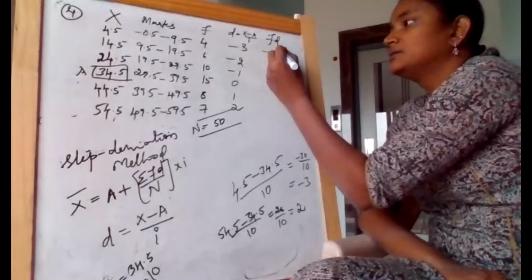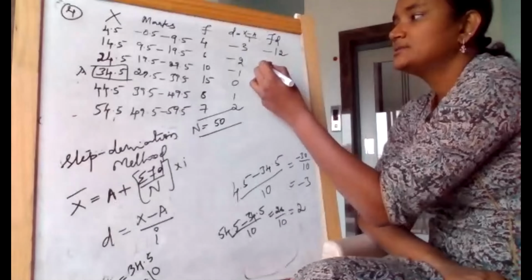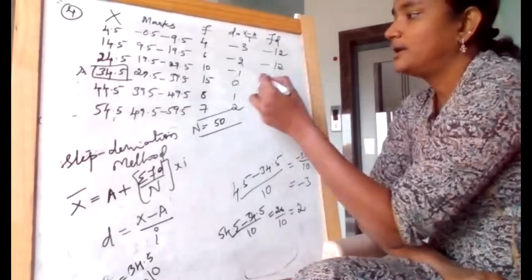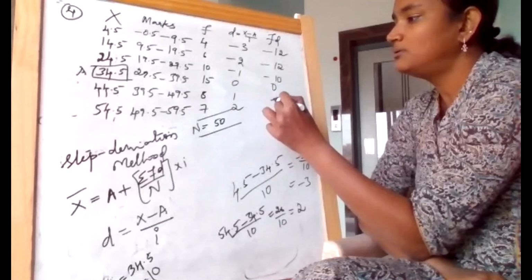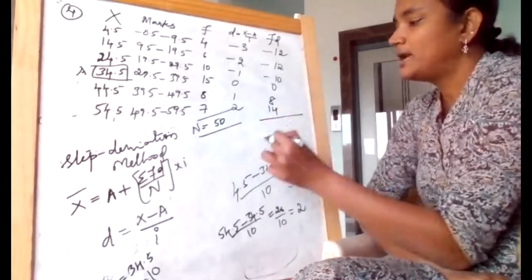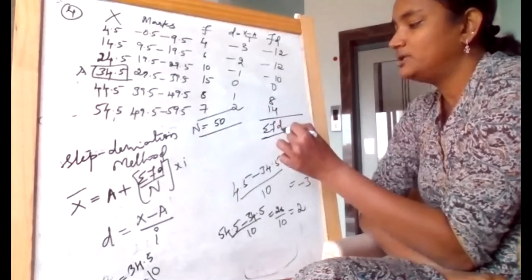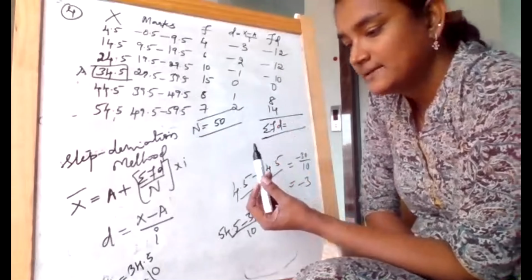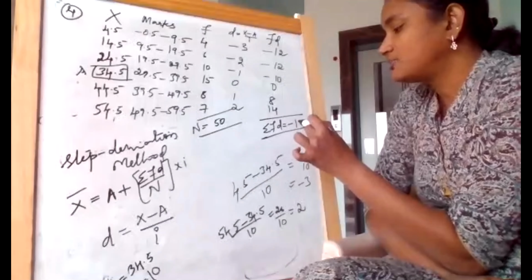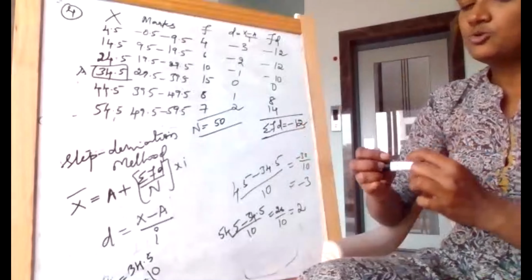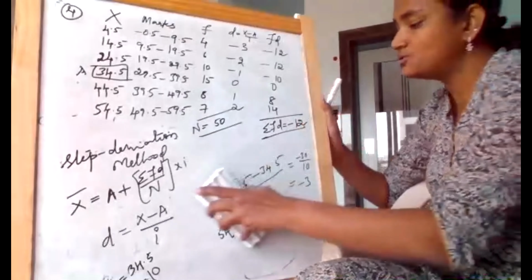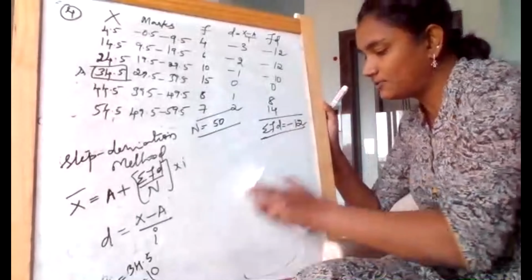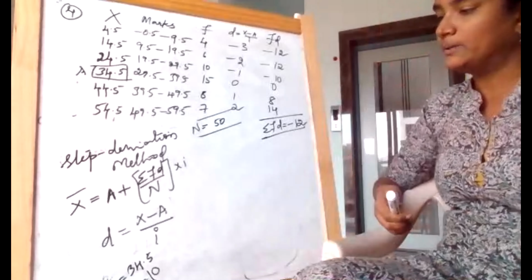4 3s are 12, 6 2s are 12, okay, minus 12, minus 10, 0, 8, and 14, where your summation of f into d, you got it to be minus 12. Okay, remember, don't forget to use negative values. Try to retain the negative value clearly and correctly in order to avoid mistakes.